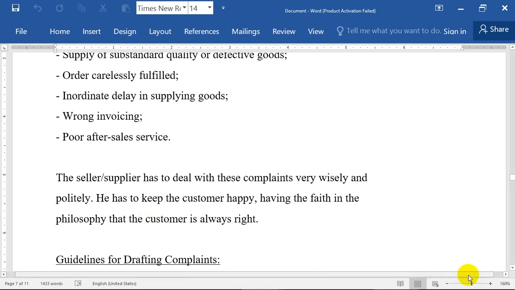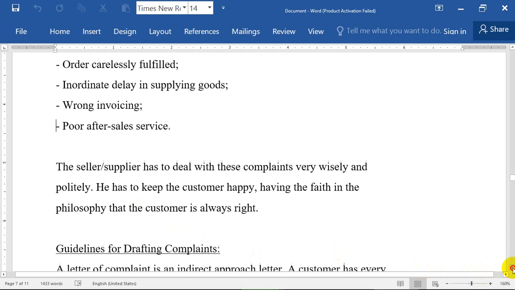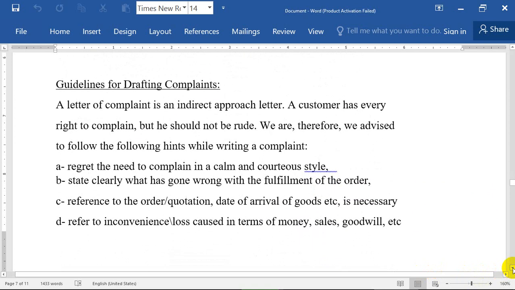Let's read them and understand the meaning of these guidelines for complaints. A letter of complaint. In a direct approach letter, a customer has every right to complain. We know that. But he should not be rude. We advise you to follow the following hints while writing a complaint. Number 1. Regret the need to complain, in a calm and courteous style. For example, don't say that I'm sorry to complain.